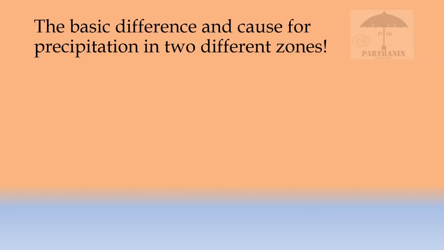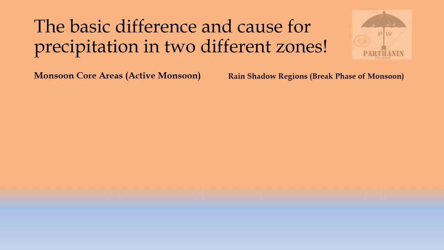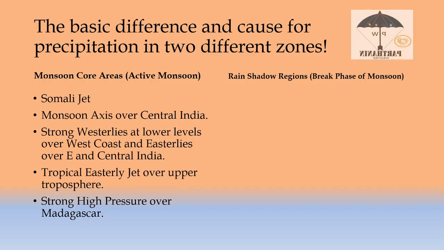First, let's see the basic difference and cause for precipitation in two different zones: monsoon core areas and rain shadow regions. First, monsoon core areas, we have a Somali jet, as you all know, that is a westerly jet, which picks up over west coast, and monsoon axis over central India, and that forms when the westerly wind is very active. Strong westerlies at lower levels over west coast and easterlies over east and central India. These westerlies and easterlies are Arabian Sea and Bay of Bengal branches, which converge near central India, and that is where the monsoon axis forms.